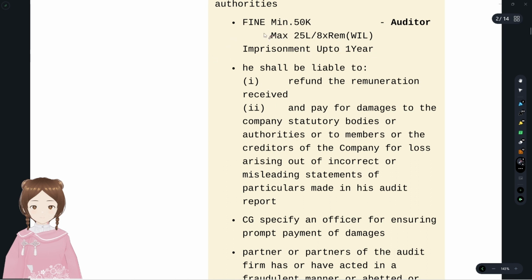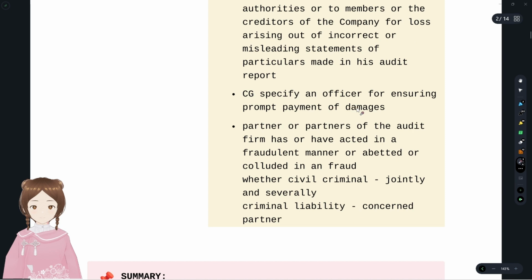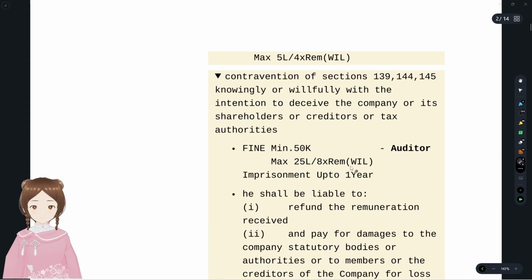Imprisonment up to 1 year plus fine. And he shall also be liable to refund the remuneration received and pay damages to the company, statutory bodies and members. And the Central Government may appoint an officer for prompt payment of such damages, and the auditor or partner who has contravened the sections of the Act.